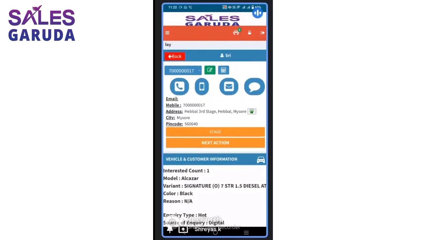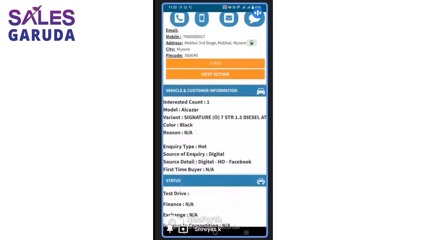So this is called the customer profile. In very, very simple terms, in my mobile application, since it is for sales, what would the DSA want to see? The first thing is the customer information. That you can see on the top: the customer name is Sri. He has one phone number, and his address, city and pin code, which you can see there. And the stage he is in, you can see in this orange box.